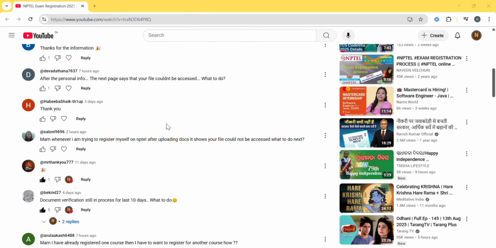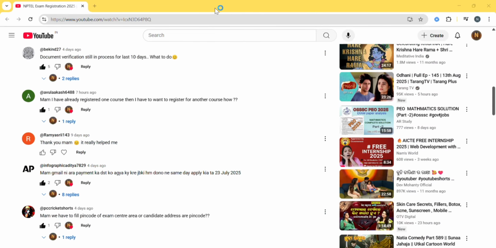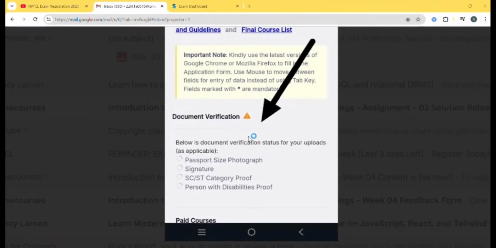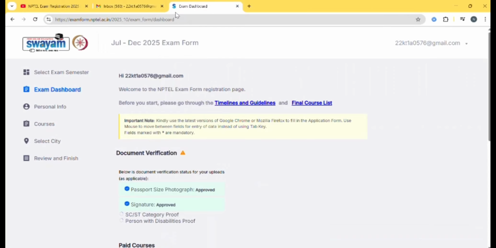And the same doubt another person also got, and someone asked why document verification is still in process. If you're getting that round symbol, then it is verified, it is just not loading. Okay, I will show you the example. If you're getting half circles for passport and signature, you should get it like this, otherwise they are not approved.